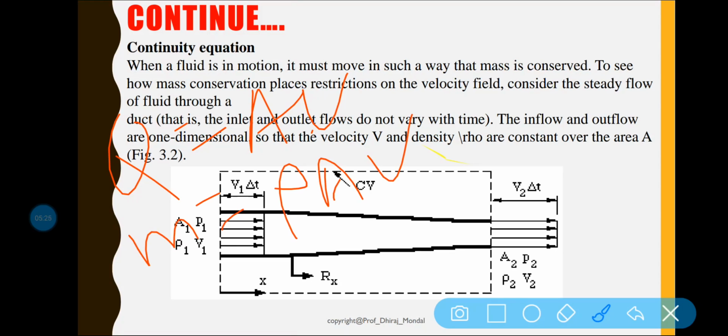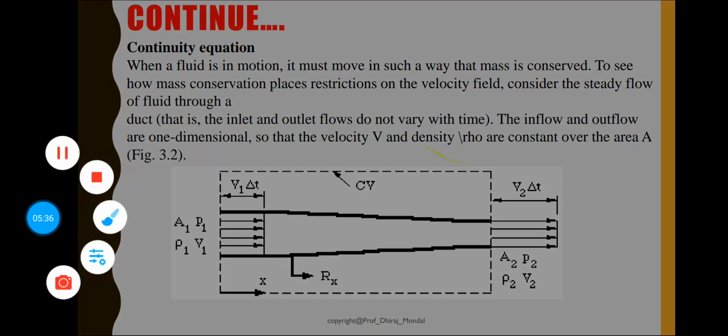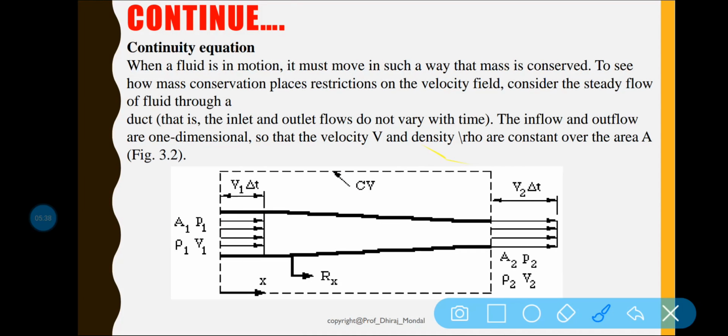Now if Q is equal to area into velocity and m dot is equal to rho into area into velocity, then the continuity equation is the equation based on the principle of conservation of mass. Thus, for a fluid flowing through a pipe, at all cross sections the mass flow rate per second is constant. Let us consider this is a pipe.